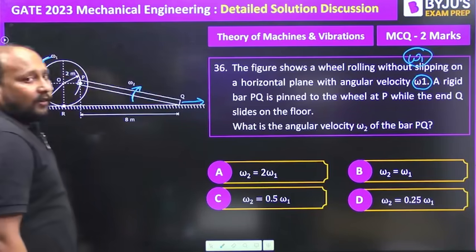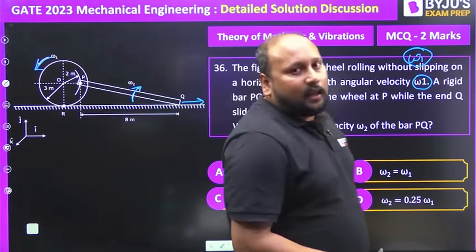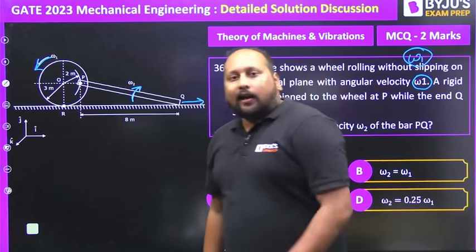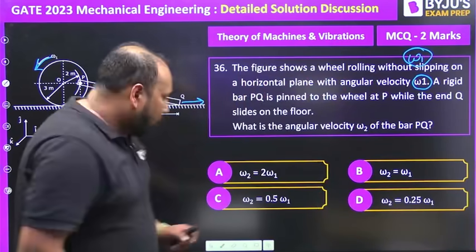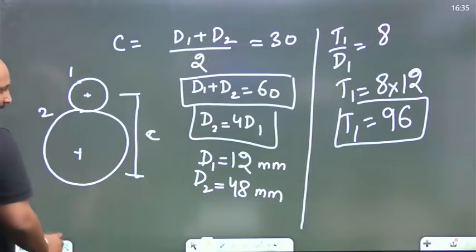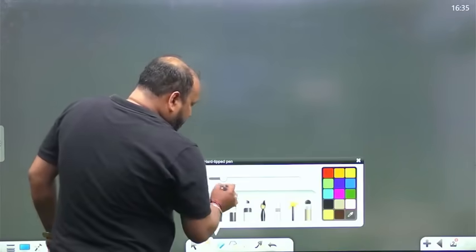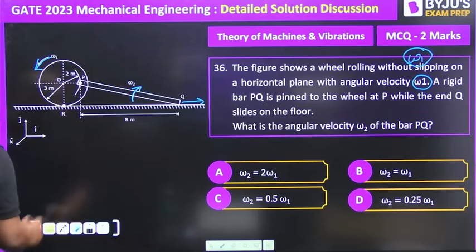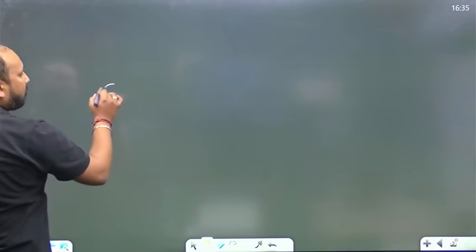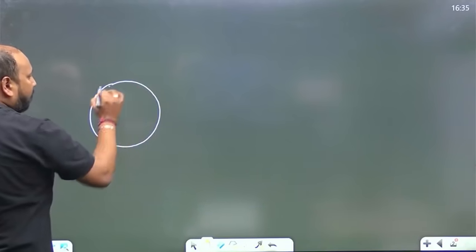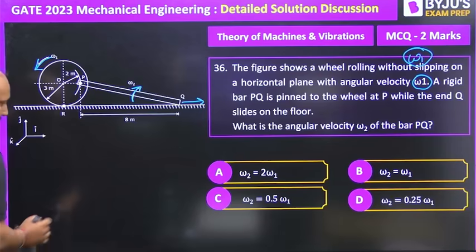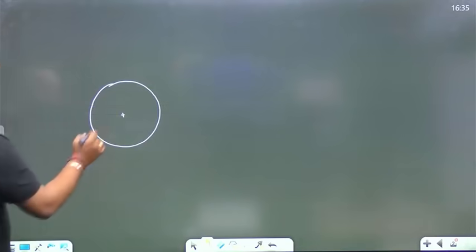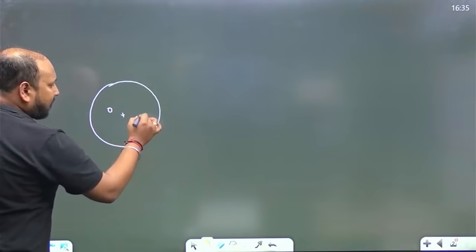Whenever you are getting questions like this, it's very easy. You try to find the I centers and try to use the theorem of angular velocity. So let us use that particular discussion over here. The question is like this. Let's say I'm drawing a diagram like this. We are having a roller, right, whose center is point O, and at some distance we are having point P.